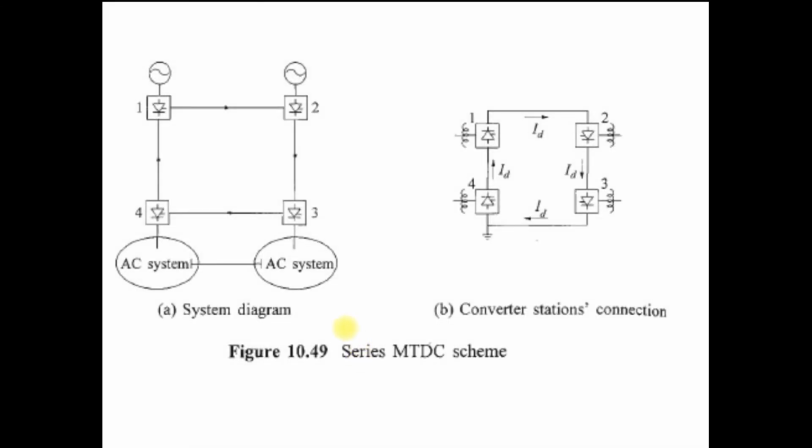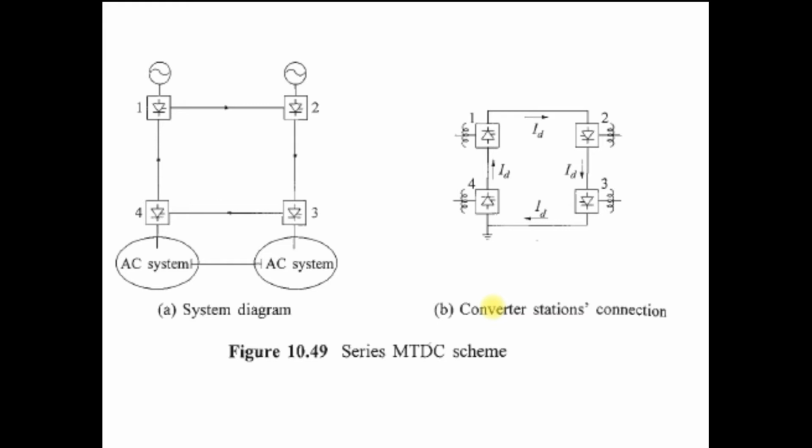This series connected scheme is generally preferred when we provide the tapping, and this tapping is with small power, less than 20% of the total HVDC power capability. So whenever we require the tapping in the series connection, at that time we use these types of connections. Generally it is the application with small power taps, and this power is less than 20%. At that time it is more economical to operate at higher current and lower voltage than for a full voltage tap at full voltage and reduced current.